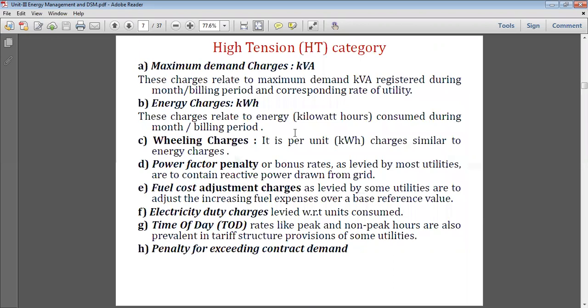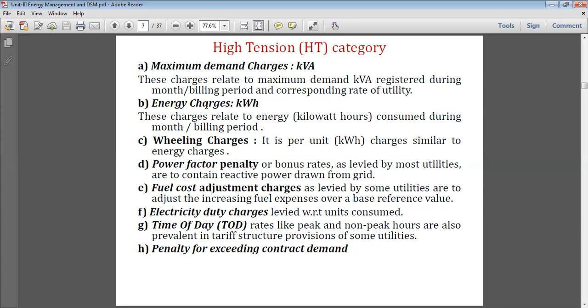Now the high tension category. There are different types of load. It may be industrial, it may be some college building, it may be some big shopping malls, which are connected on 11 kV, 33 kV and 132 kV. So what are the components of the electricity tariff or electric bill? One is the maximum demand charges. I already told that nowadays it is kVAh billing, but we will learn kVAh billing also later on. So the first component, that is a fixed component, is the demand charges.